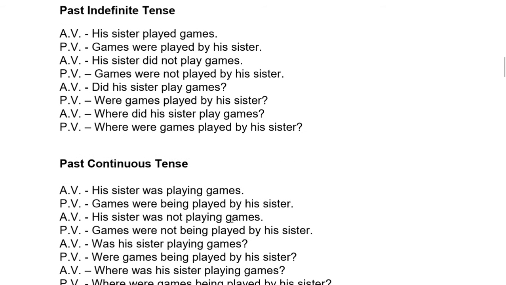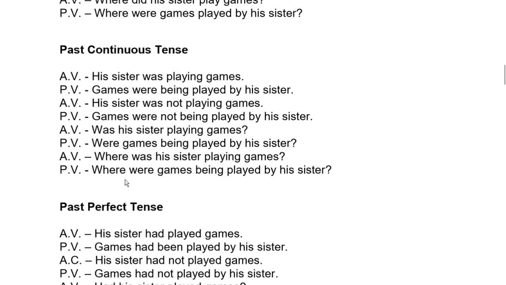Past continuous. Helping verb was being or were being. The third form is always used. His sister was playing games. Games were being played by his sister. Let us see an interrogative sentence. Where was his sister playing games? Where were games being played by his sister?